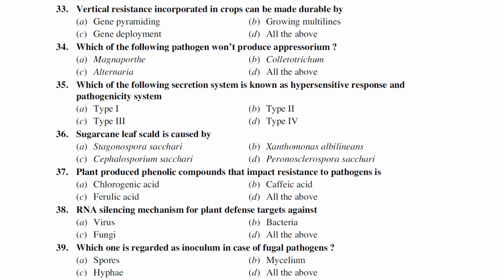Vertical resistance incorporated in crops can be made durable by, I repeat, vertical resistance incorporated in crops can be made durable by. First of all, let's see what vertical resistance is.